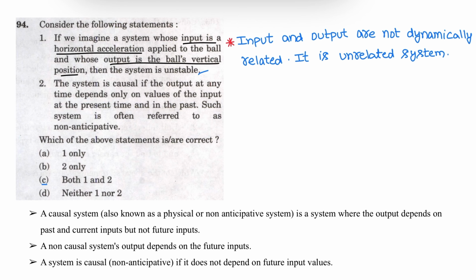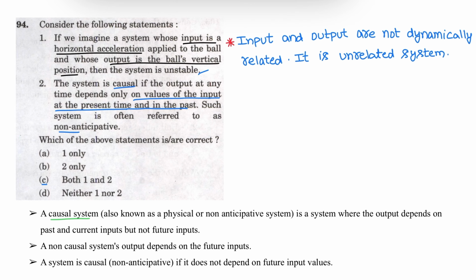Statement 1 is correct. Statement 2. The system is causal if the output at any time depends only on the values of the input at the present time and in the past. Such systems are often referred to as non-anticipative systems. So we know the definition of causal system.